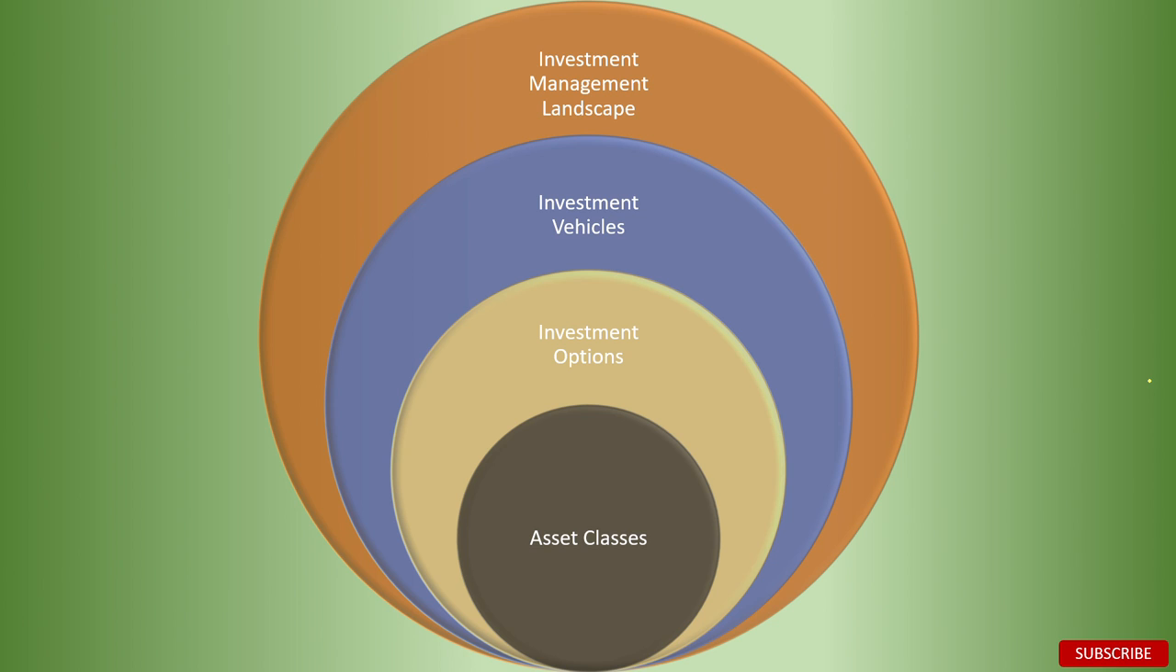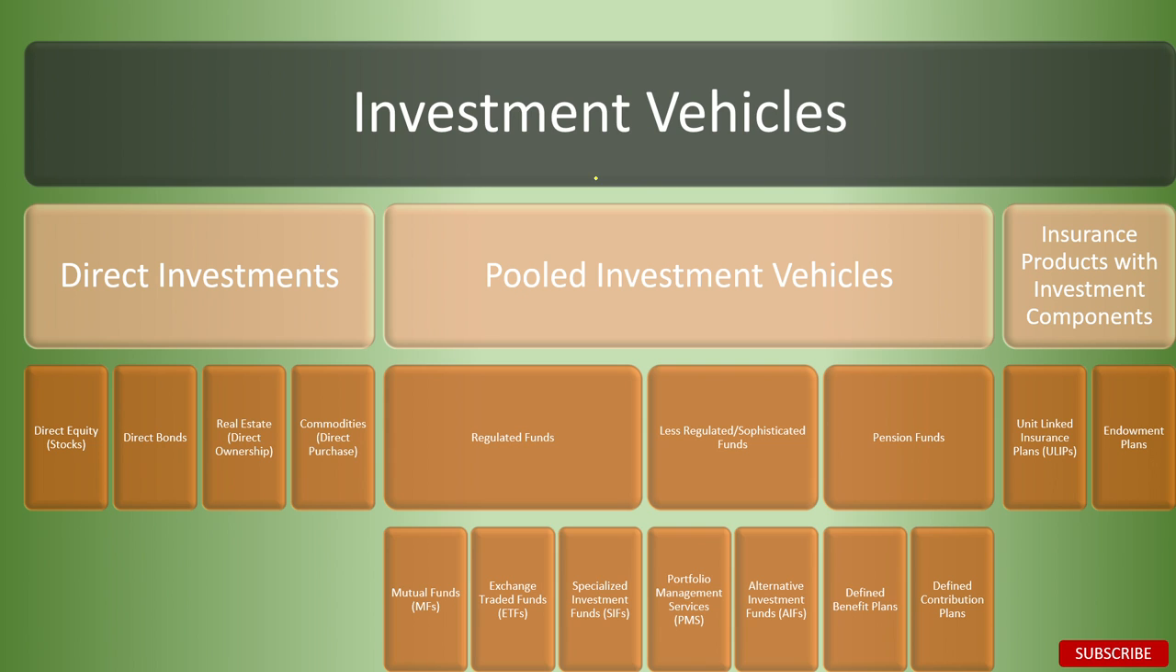This is the second graph, and it shows the investment management landscape. It contains investment vehicles with underlying investment options in various asset classes. There are numerous factors like investment strategy, risk profile, investment goals, time horizon, etc., which have significant impact on the entire investment management landscape. Let's dig deep into the investment vehicles and see the various types of vehicles available in India. So, this is the third graph and it shows various investment vehicles in India.